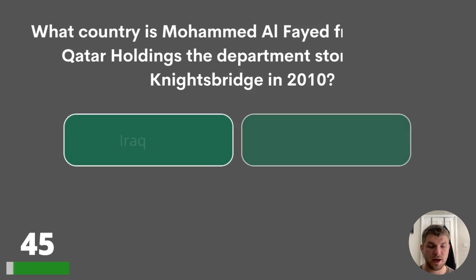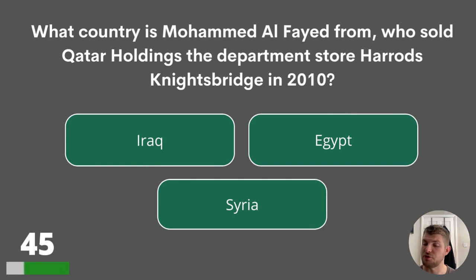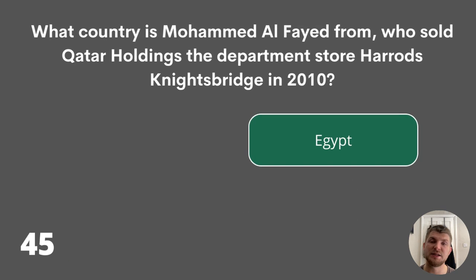Question 45. What country is Mohammed Al-Fayed from, who sold Qatar Holdings the department store Harrods Knightsbridge in 2010? Iraq, Egypt, or Syria? The answer is Egypt.